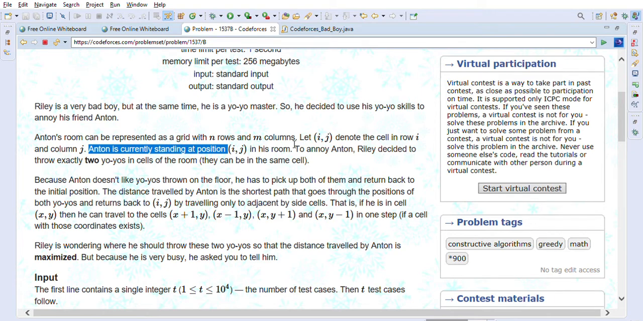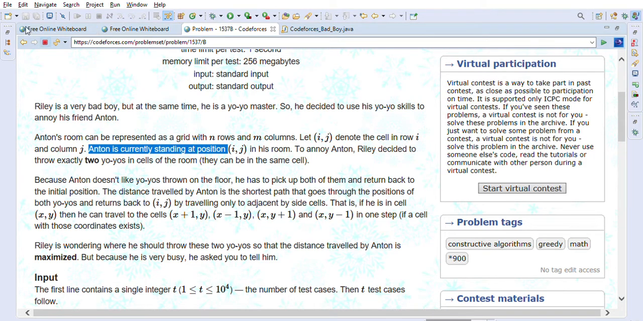To annoy Anton, Riley decided to throw exactly two yo-yos in cells of the room. They can be in the same cell also. Because Anton doesn't like yo-yos thrown on the floor, he has to pick up both of them and return back to the initial position. The distance traveled by Anton is the shortest path that goes through the positions of both yo-yos and returns back to (i, j) by traveling only to cells adjacent by side. That is, if he is in cell (x, y), then he can travel to cell (x+1, y), (x-1, y), (x, y+1) or (x, y-1).